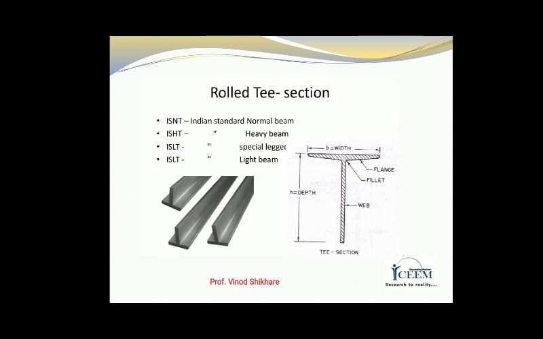Indian Standard heavy beam, Indian Standard special legged T beam, then ISLT, Indian Standard special legged light beam, in which the flange is shown by width B, and the depth of that section is shown by H. According to different depths, different T sections are used in steel structure, and the values are given in the steel table. We will see in future at the time of design of members.